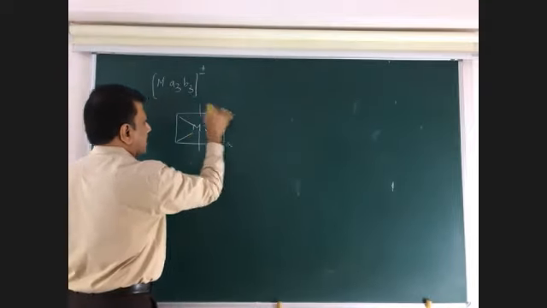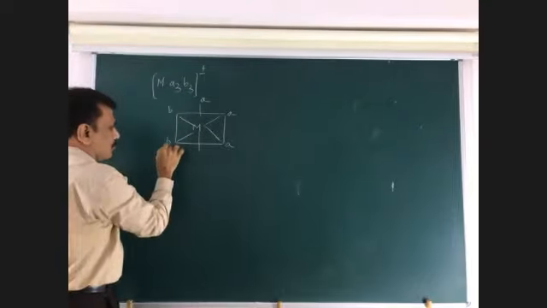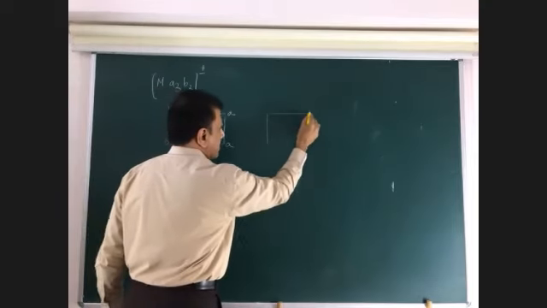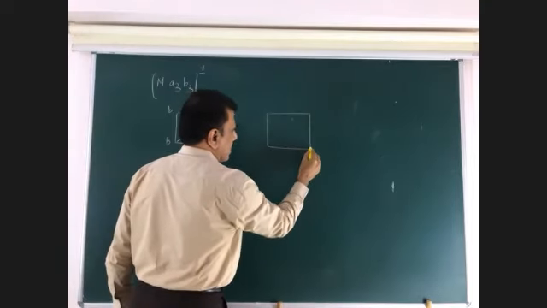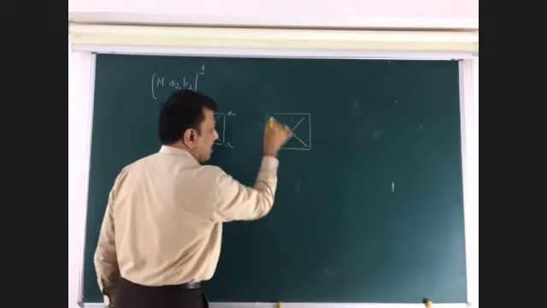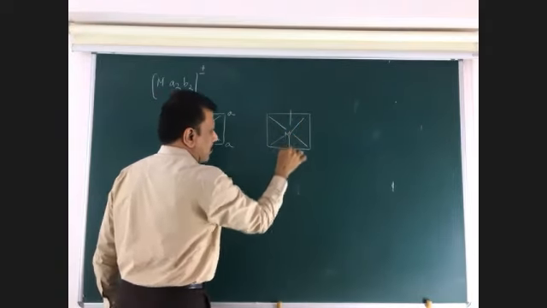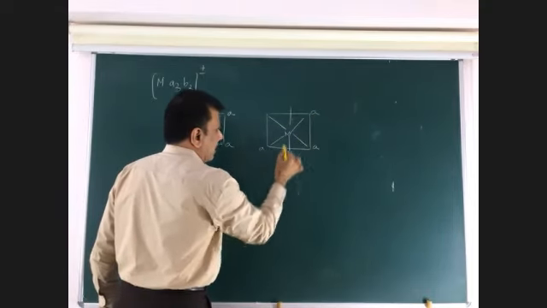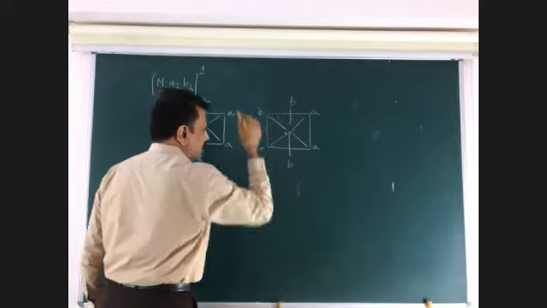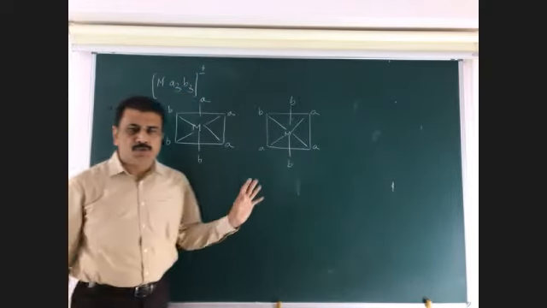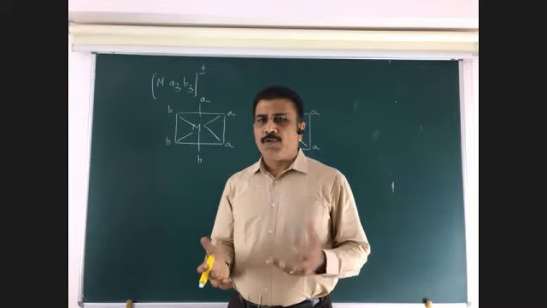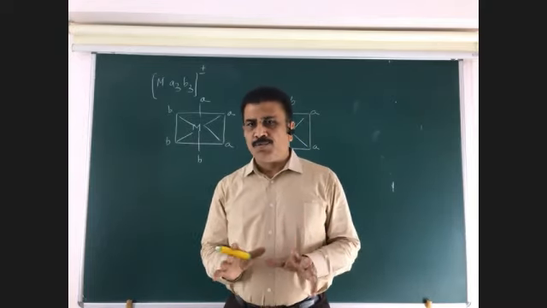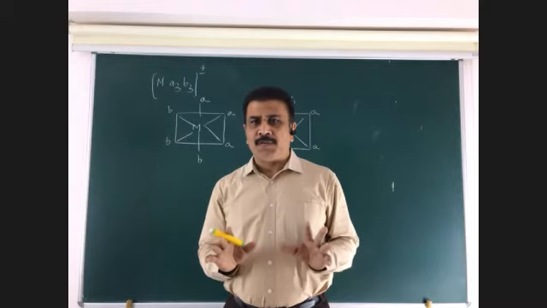A, B, B. One more possibility. These two. Here we can't say which is cis and which is trans. But these two isomers are called geometrical isomers.